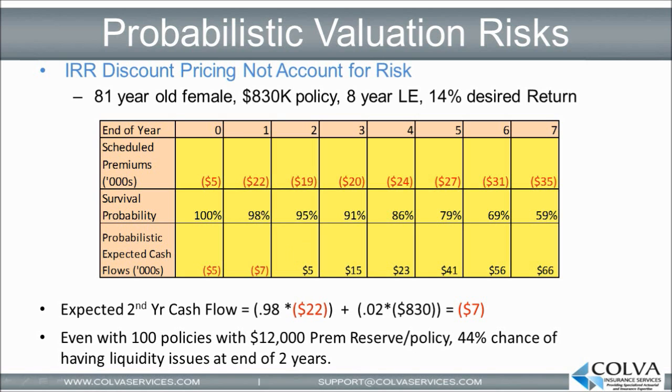Even with such a large premium reserve and a large number of policies, there would still be a 44% chance that this premium reserve you set aside is insufficient to cover the upcoming liquidity cost, and therefore the life settlement investor would have to raise capital and funds from elsewhere in order to pay off the upcoming premium costs. And this analysis all assumes that the probabilities being used are accurate, which, as I mentioned in the previous slide, is often incorrect because of the improper use of life insurance experience to estimate life settlement experience.